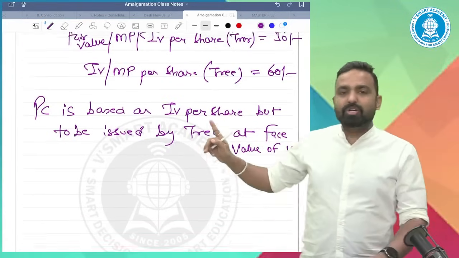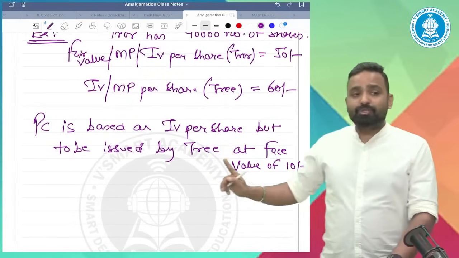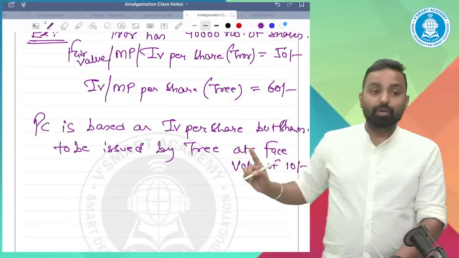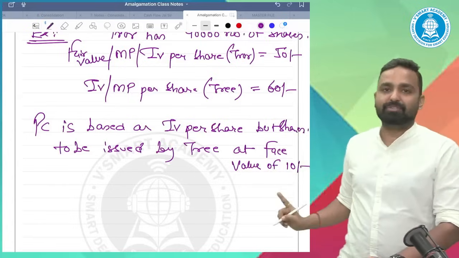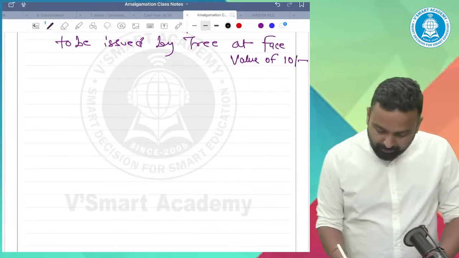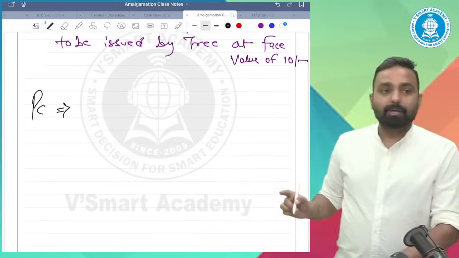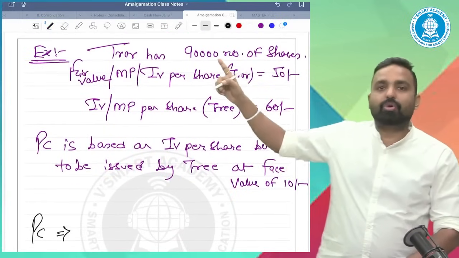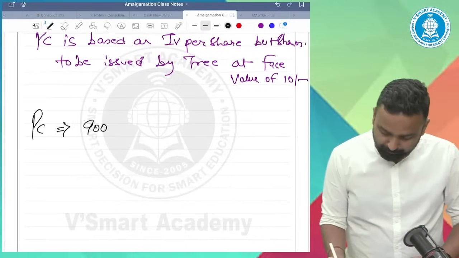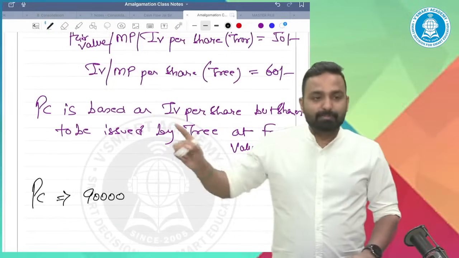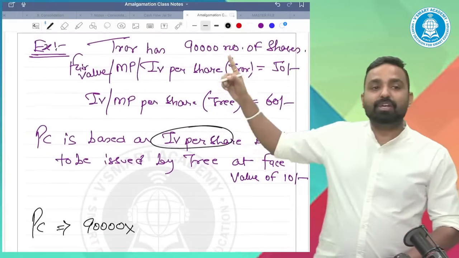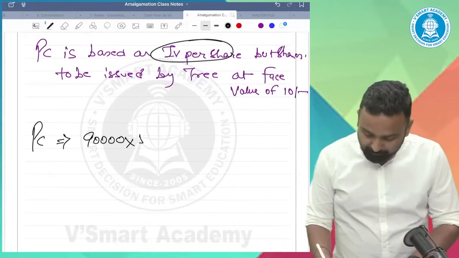PC is based on intrinsic value, but shares are to be issued by the transferee company at face value. How will you find out the PC? See, PC is the payment to the shareholders of the transferor company. The shareholders are holding 90,000 shares. PC is based on intrinsic value. So what is the current value of these shares? The current value of these shares is 50 rupees.